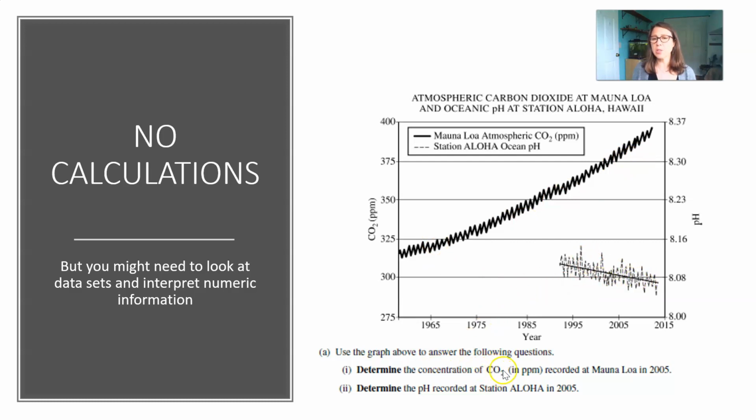The question says, determine the concentration of CO2 in parts per million recorded at Mauna Loa in 2005. So we would just go over to 2005, follow that up, and we can see that it's about 375 parts per million. So these are cases where there may be some numerical interpretation, but you won't have any of the calculations that you've seen on some other FRQs that we've used in class before.